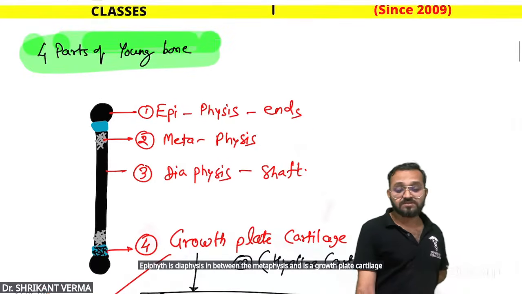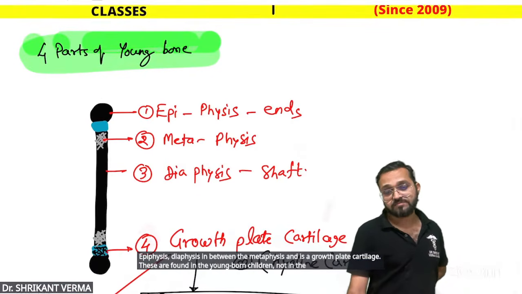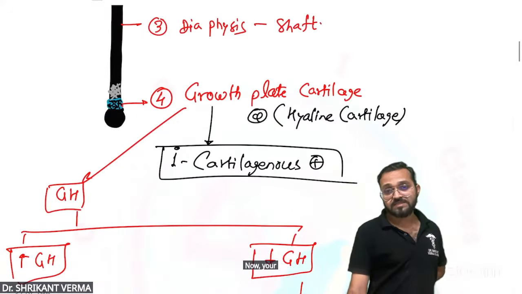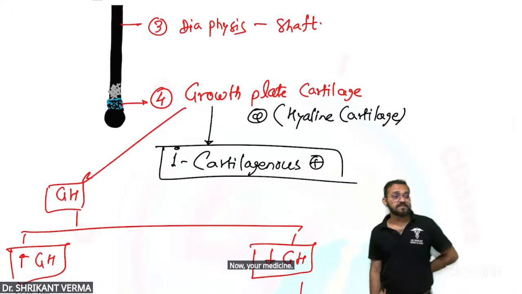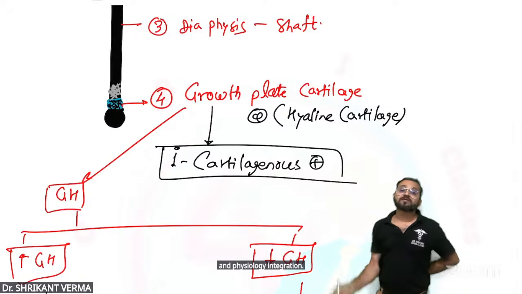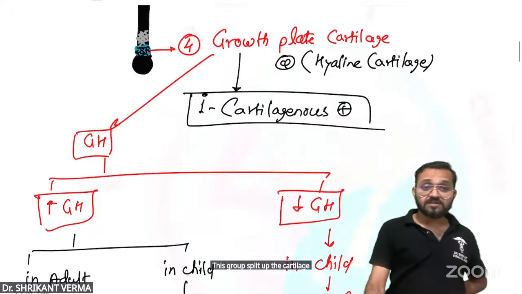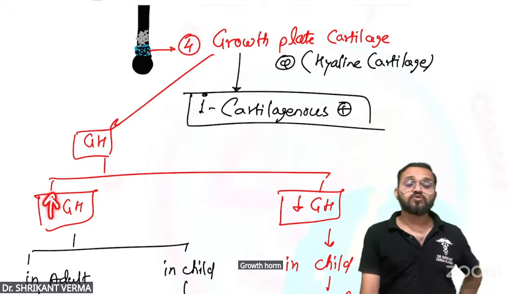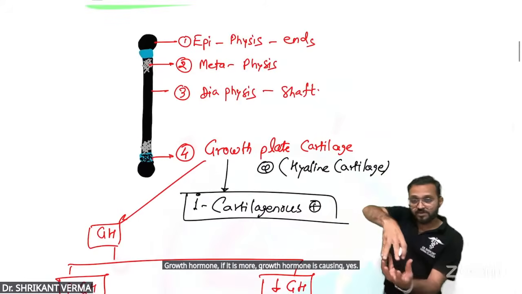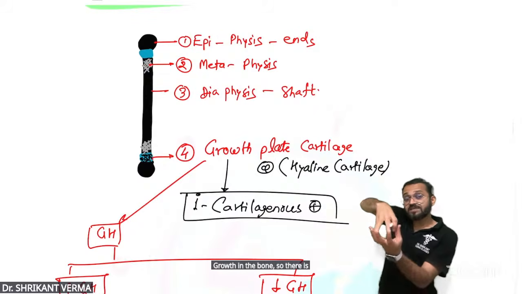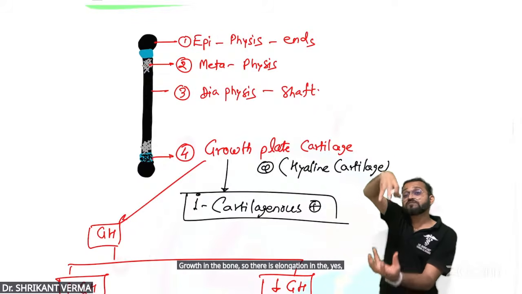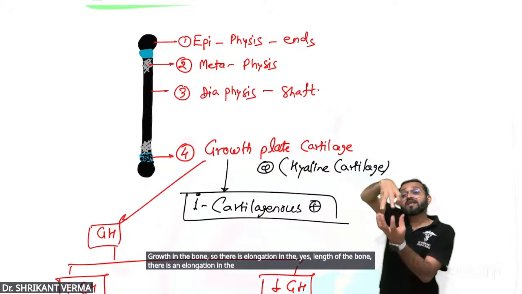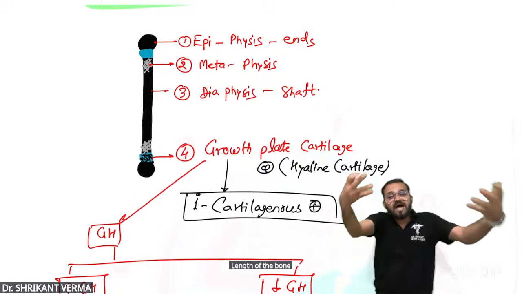These are found in the young bone, children's bone, not in the adult. Now, your medicine and physiology integration. This growth plate of the cartilage is under the control of growth hormone. If there is more growth hormone, it causes growth in the bone. So there is an elongation in the length of the bone, and we get an increase in height.